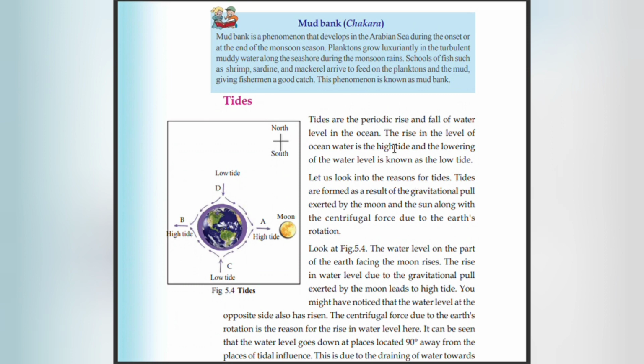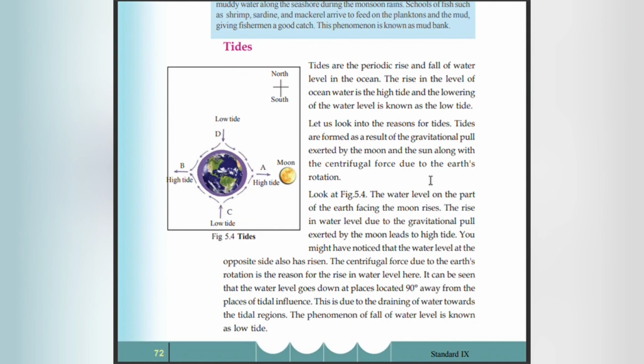Tides are the periodic rise and fall of water level in the ocean. The rise in the level of ocean water is a high tide and the lowering of water level is known as a low tide. Let us look at the reason for tides. Tides are formed as a result of the gravitational pull exerted by the moon and the sun along with the centrifugal force due to the earth's rotation.